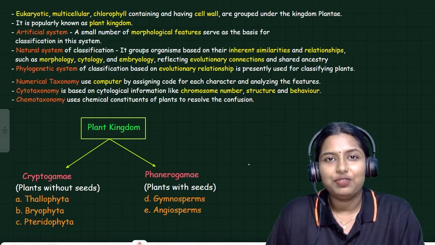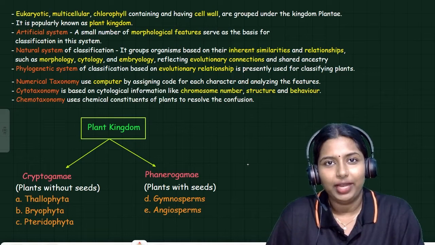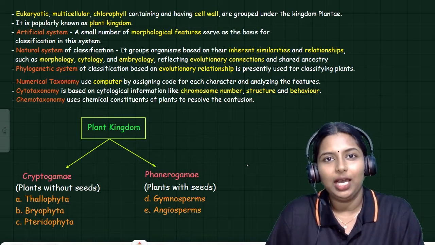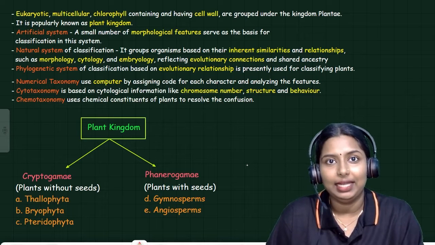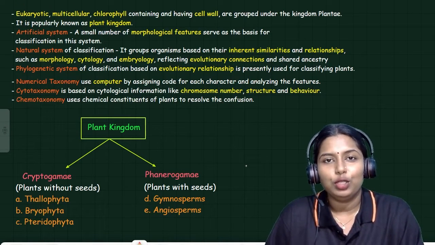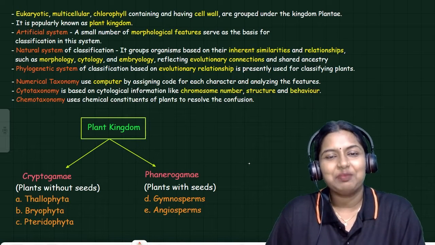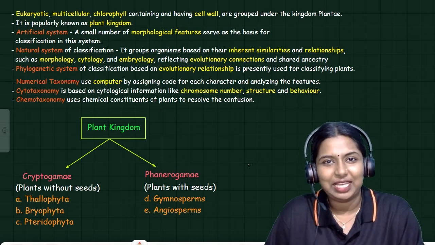R.H. Whittaker classified all the organisms around us into five types: Monera, Protista, fungi, plantae, and animalia. That plantae is called the plant kingdom. So the sole members of the plant kingdom are plants.